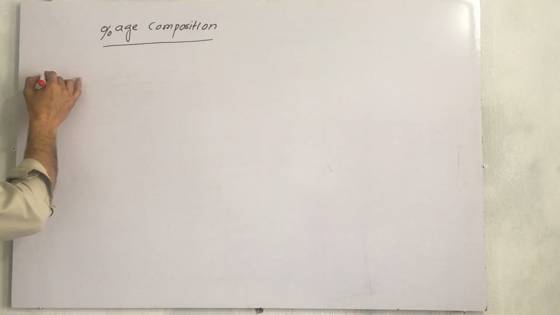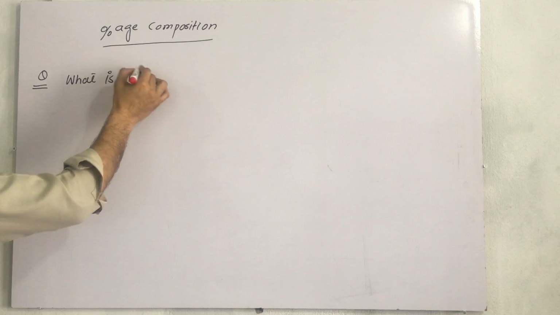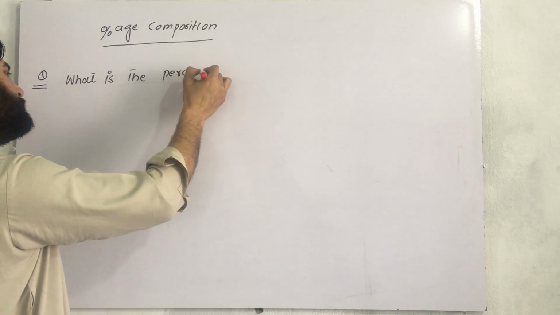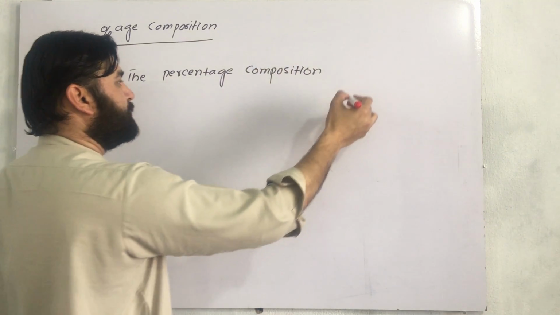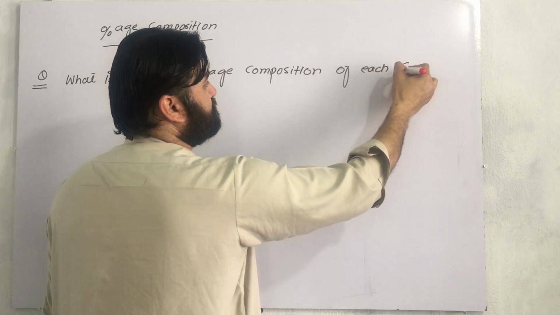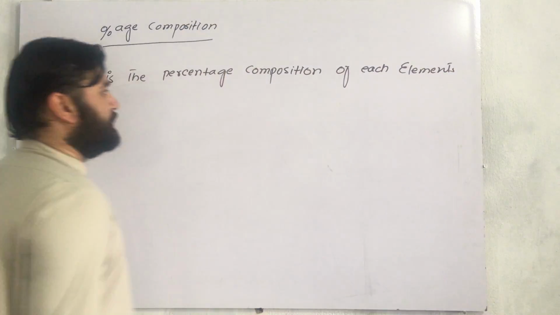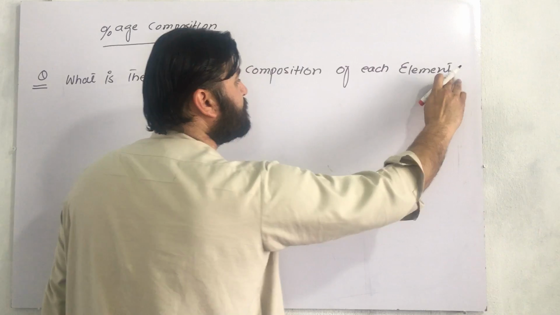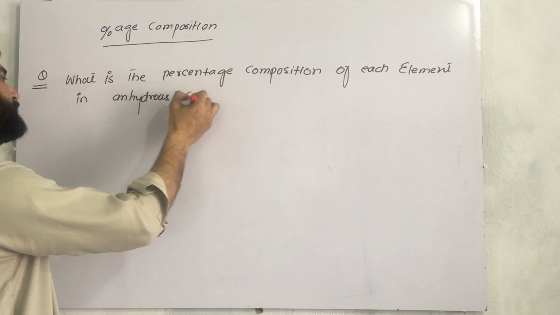What is the percentage composition of each element in anhydrous copper sulfate?